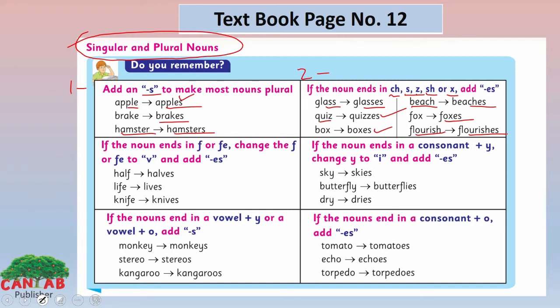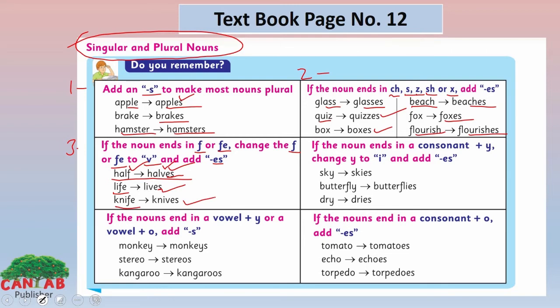Look at the third one here. If the noun ends in f or fe, change the f or fe to v and add es. Look at here, half, halves. We have removed f and added v and es here. Life, lives, knife, knives.